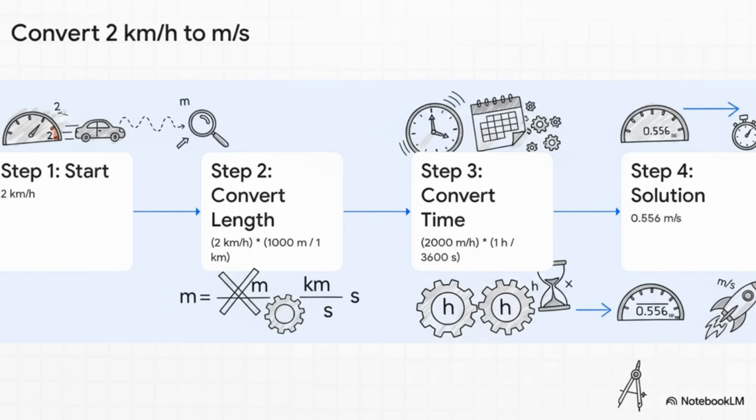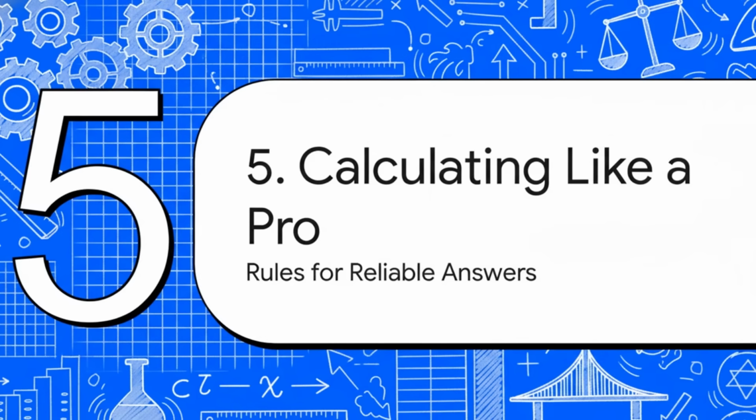Let's see this in action with a quick example. Let's say we want to convert 2 kilometers per hour into meters per second. The trick is to multiply by a conversion factor that's actually just equal to 1. Since 1,000 meters is the same as 1 kilometer, this fraction right here is just 1. But look what it does. It lets us cancel out the kilometer unit, top and bottom. Then we do the same thing for hours, using the fact that 1 hour is 3,600 seconds. The hour units cancel out, and we're left with meters on top and seconds on the bottom. Perfect!